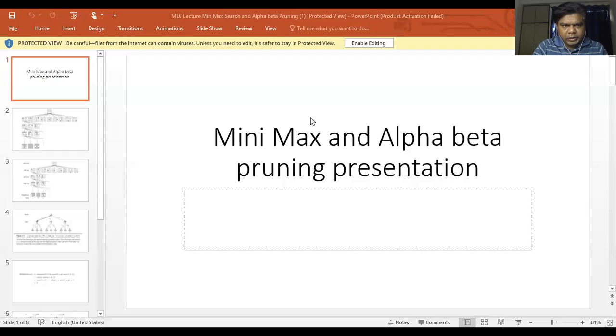So we were discussing the Minimax algorithm, which is used to search the state space tree for problems related to game playing.